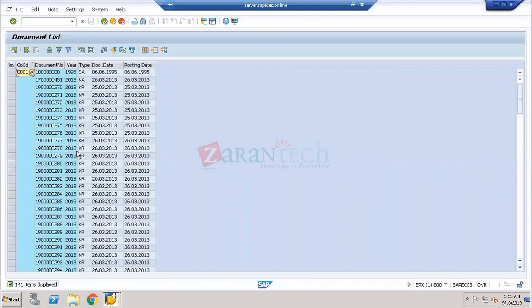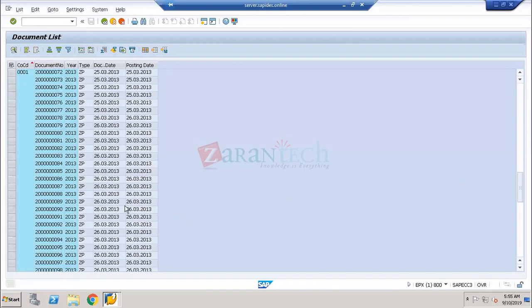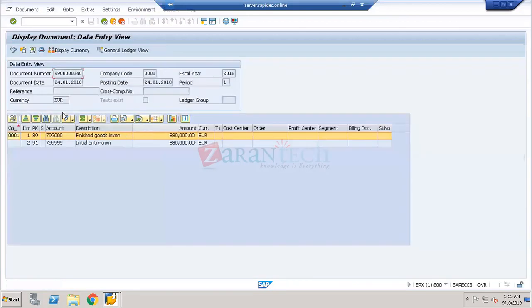Lot many documents have been posted in the source system here. If I see something, these are the documents from 1995. I'm able to see the documents, and below that, there are a lot of documents I got posted from 2000 till 2018-01. I posted so many documents. When I open the document in my source system, very important.